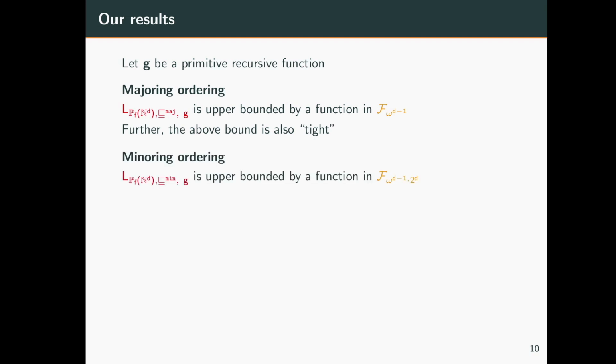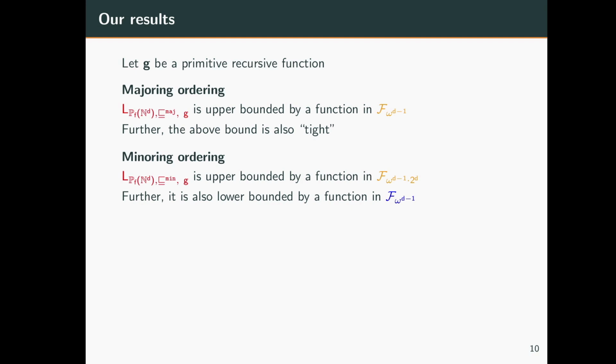For minoring ordering, we show that the length function is upper bounded by a function in f omega to the d minus 1 times 2 to the d. Further, we also show that it is lower bounded by a function in f omega to the d minus 1. Note that there is an obvious gap between the lower bounds and upper bounds.